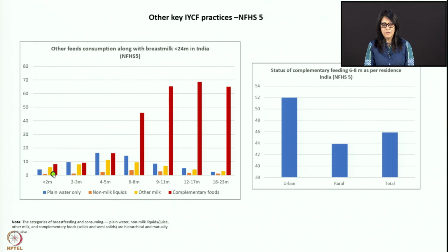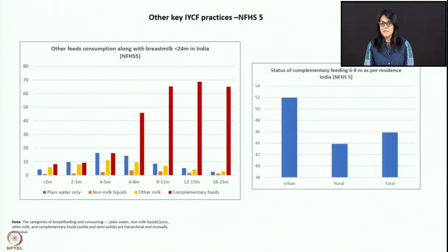And many babies are given complementary feeding by less than 2 months of age. You don't want all this because there is a high risk of infection, and children will not grow well. As the child grows older, plain water intake, complementary feeding, and other milk intake are all increasing. This graph is very important.